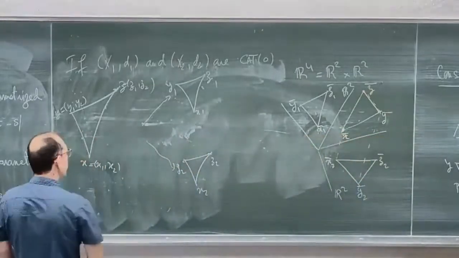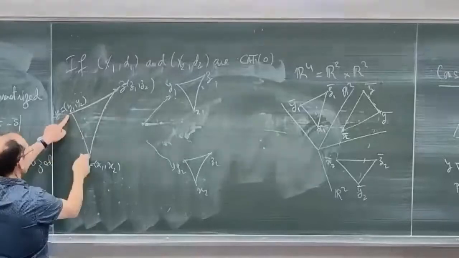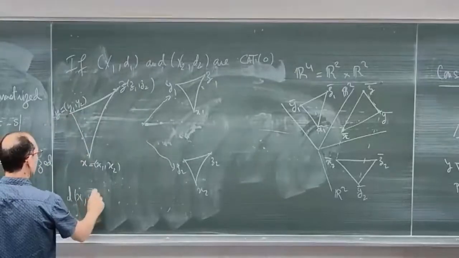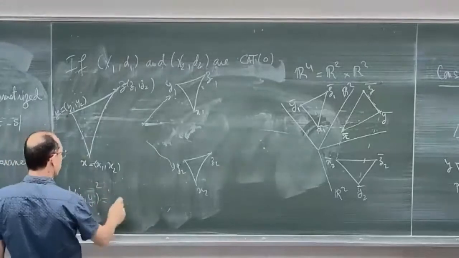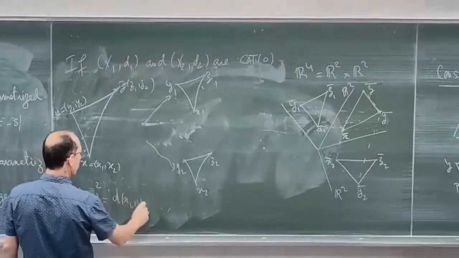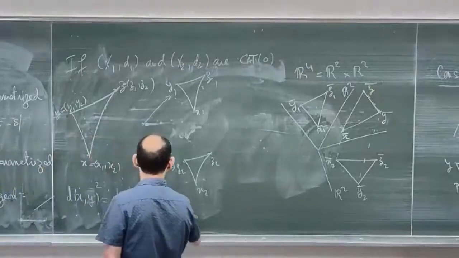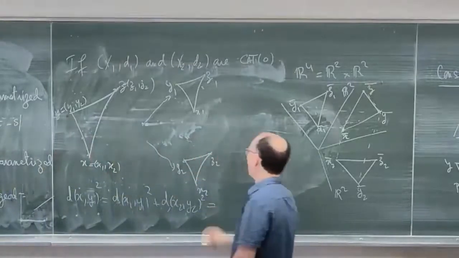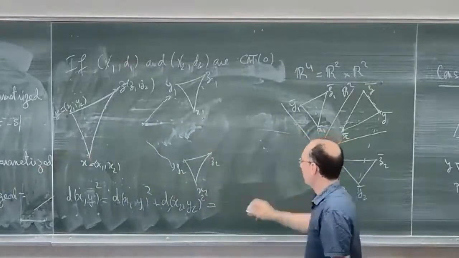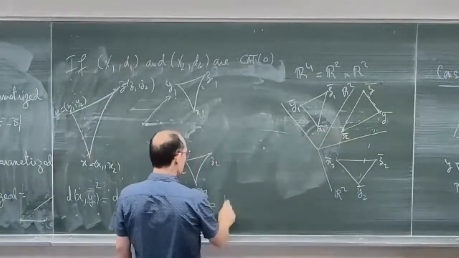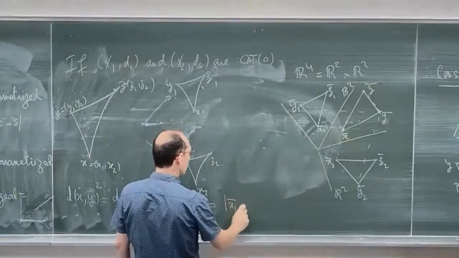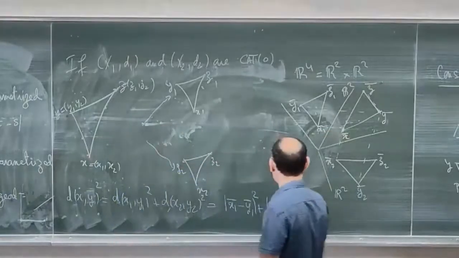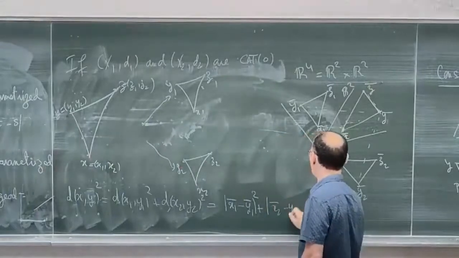And it's quite easy to see. For example, if you look at the distance between X and Y, the square distance between X and Y is equal to the square distance between X1 and Y1 plus the square distance between X2 and Y2. But now I'm taking comparison triangles. So this is exactly, in R2, the square distance between X1 bar and Y1 bar, plus the square distance between X2 bar and Y2 bar.